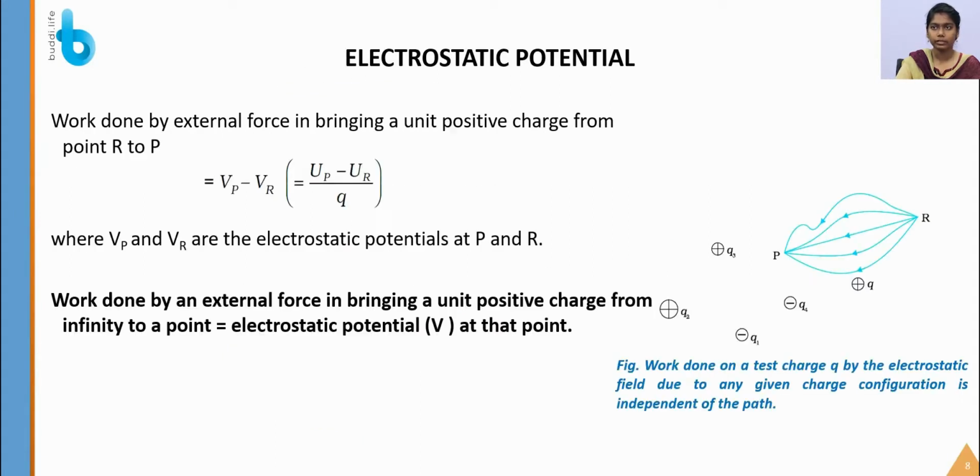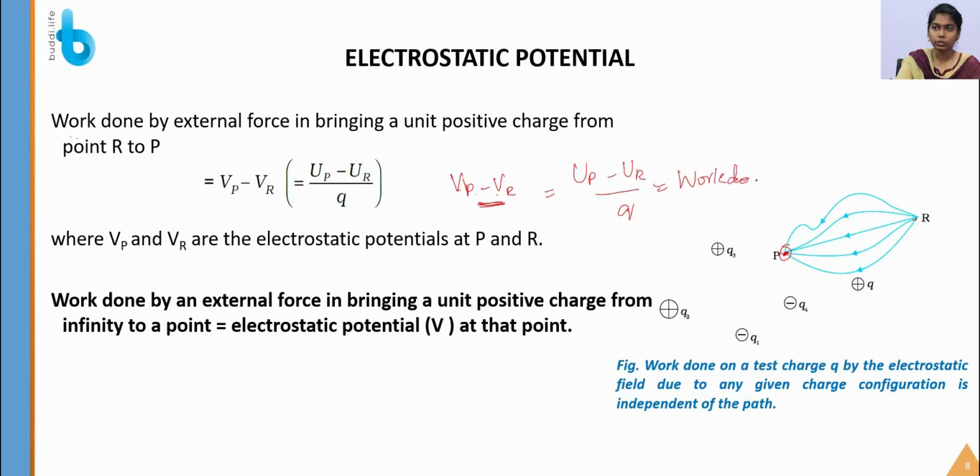Okay. So let us see the electrostatic potential. I have already explained it, right. It is the work done by the external force in bringing the unit positive charge from point R to P, which is equal to Vp minus Vr, and is stored as potential energy in the charge at point P. So Vp and Vr are the electrostatic potentials, and Vp minus Vr is equal to (Up minus Ur) divided by Q, which is the work done per unit charge.